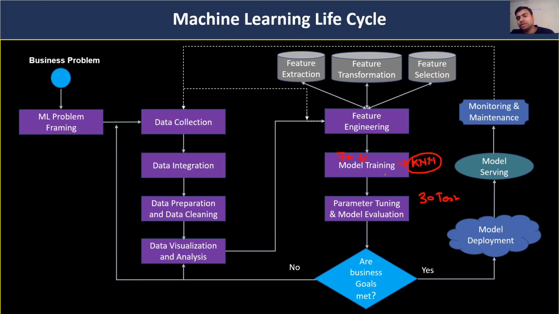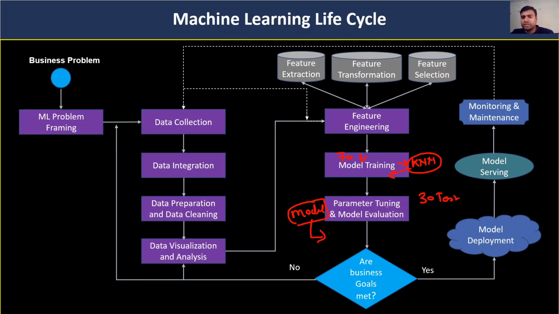This 70% data we will use for machine learning training. Here I am using a machine learning model named KNN. Using KNN, we will train our model. Once we train with the 70% data, we get our trained model. After that, we will evaluate this model.